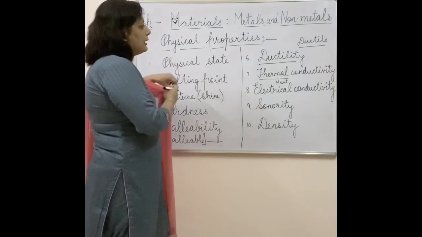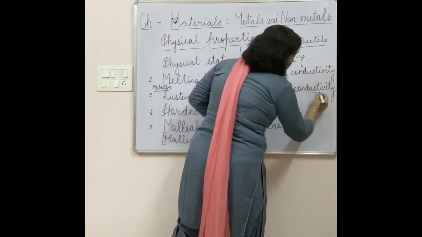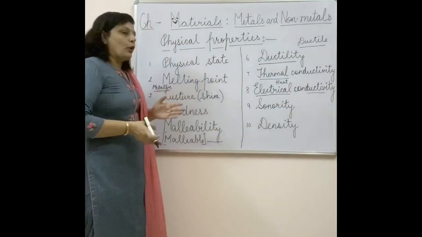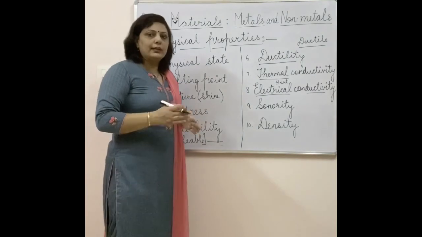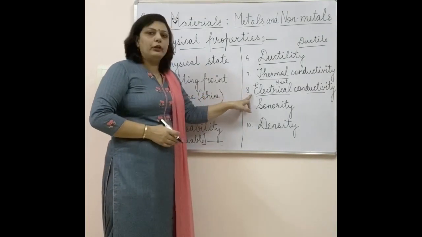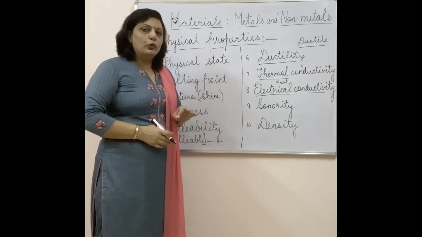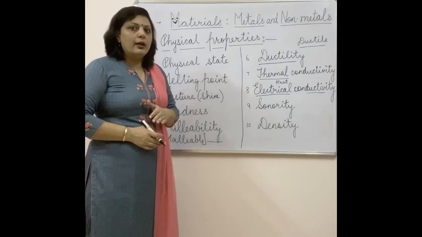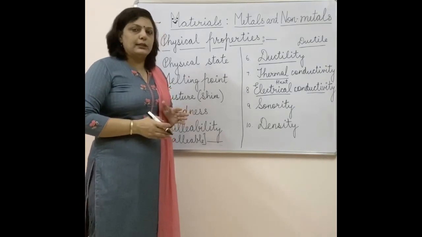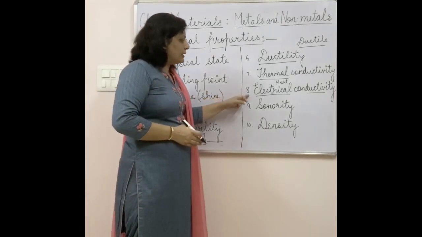The next property is electrical conductivity, which I have written. Again, conductivity is the same, but here I have written electrical. The property works in the same manner, but here I am talking about the movement of electricity. It means the electric current will move from one end to the other because of the arrangement of atoms or molecules present in a particular element. So this is again another physical property.